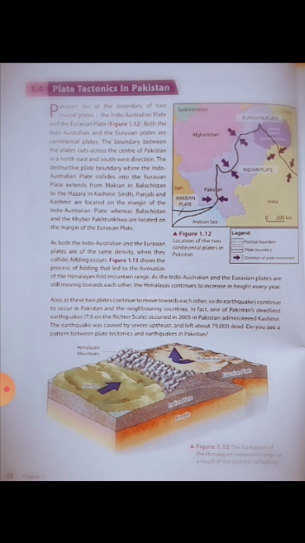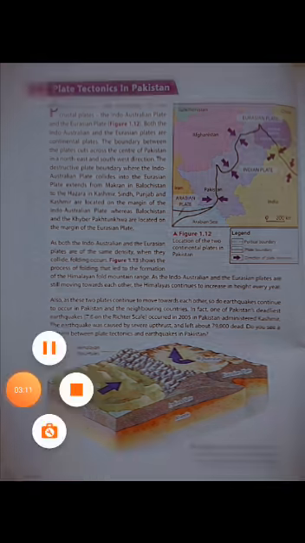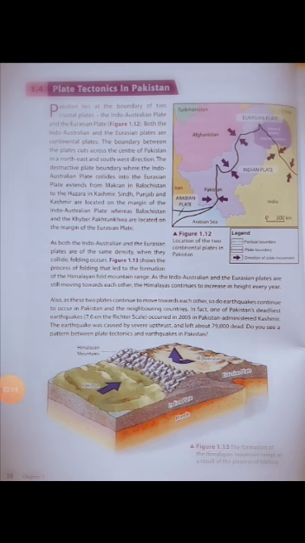In fact, one of Pakistan's deadliest earthquakes, 7.6 on the Richter scale, occurred in 2005 in Pakistan administered Kashmir. The earthquake was caused by severe upthrust and left about 79,000 dead. Do you see a pattern between plate tectonics and earthquakes in Pakistan? Observe the map, figure 1.12, location of the two continental plates in Pakistan, and in figure 1.13, the formation of the Himalayan mountain range as a result of the process of folding.